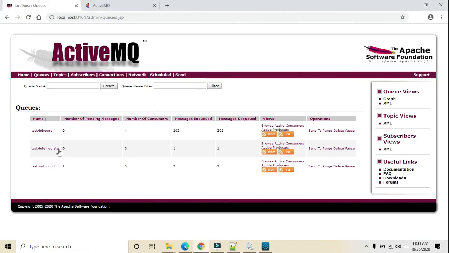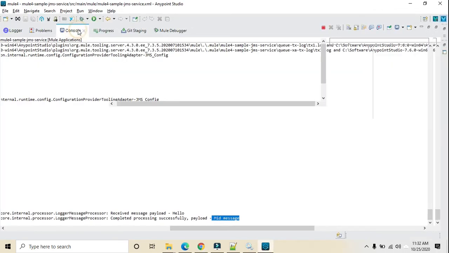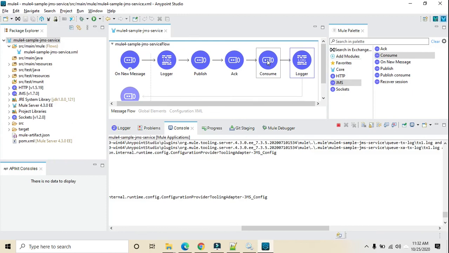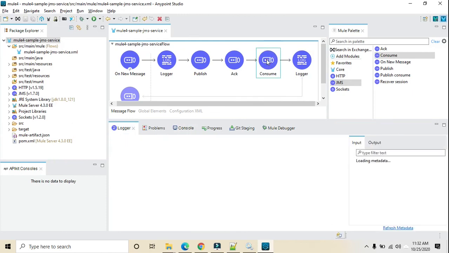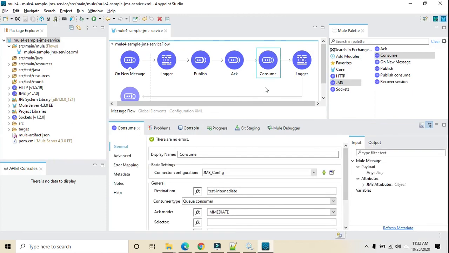So the benefit of this consume operation is that we can call it from any point in the mid flow. You can also use it with the scheduler, poller or the cron expression. That's one of the good features in Mule 4.